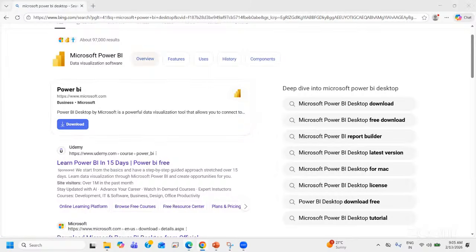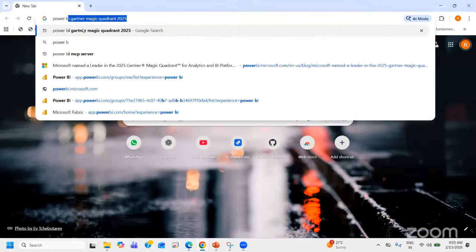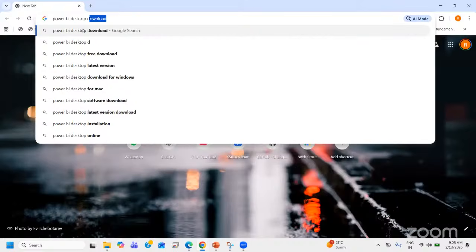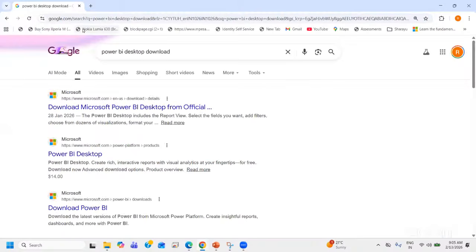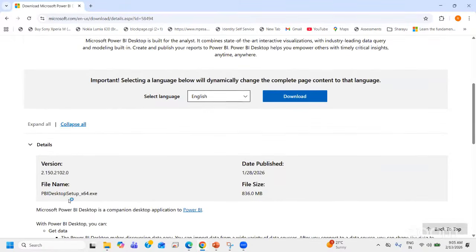Or if I'm using Google Chrome, you have to visit their official website. This is their official website, whatsoever the size may be. For few of you, it would be 7. For few of you, it would be 8. Let's consider, go with the latest version. This is the latest version. 28th of Jan 2026 is the latest version.